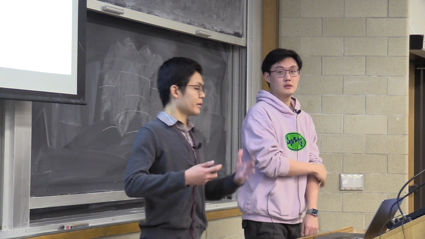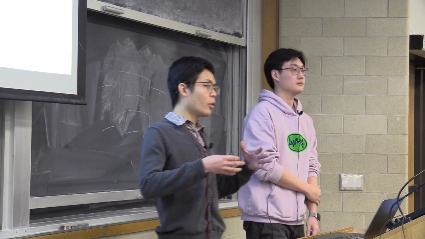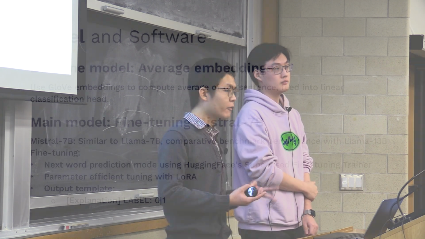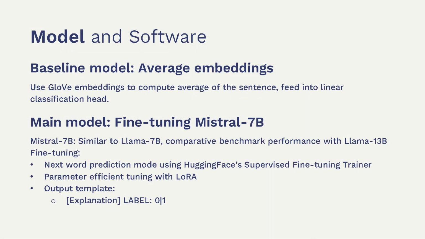Moving on to a more exciting bit, we approach this whole project as a class 1 project. So we have a baseline model and a main model. For the baseline model, we chose something rather simple, whereby we use the GloVe embeddings to compute an average representation of the comment before passing it through a linear classifier head to perform binary classification. As for our main model, we decided to fine-tune Mistral 7B. It is a model quite similar to Llama 2 7B, except that it performs a lot better across a whole suite of benchmarks.